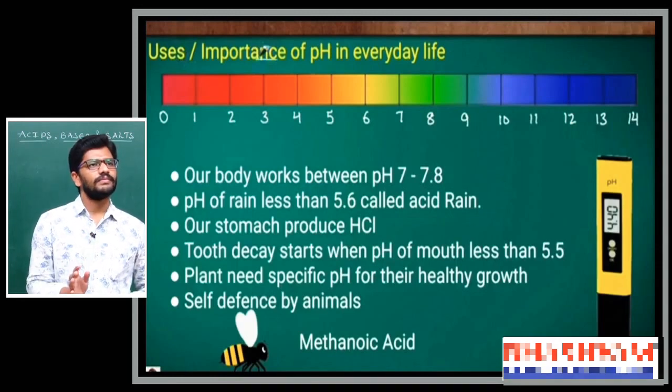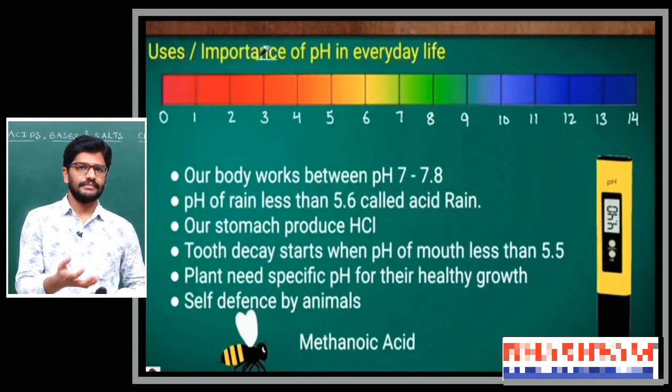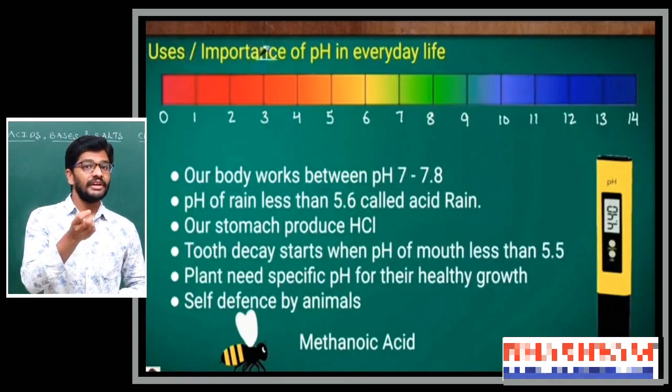Suppose the pH of the human body is greater than 7.8, that person can't survive. So that is the very important pH in our blood.